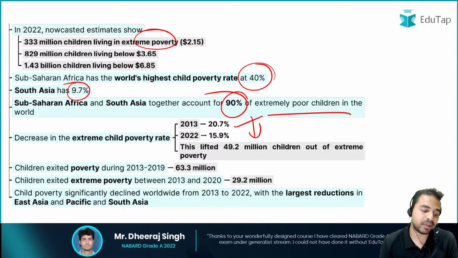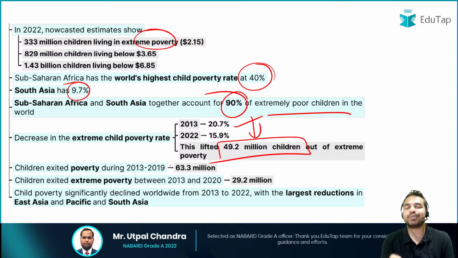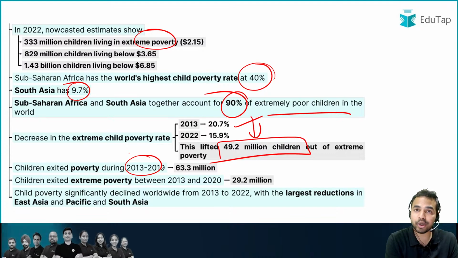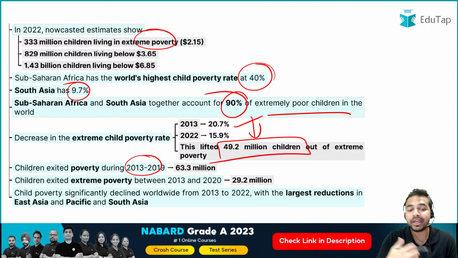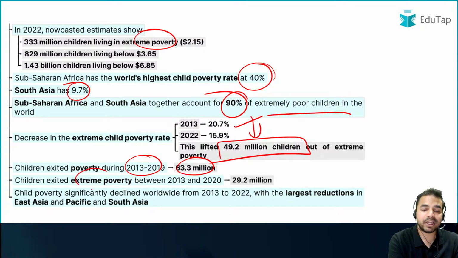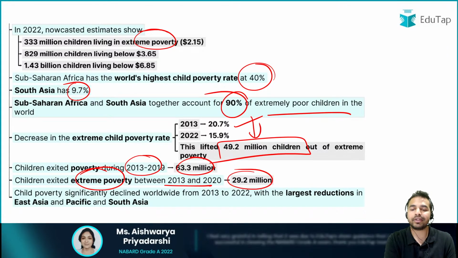If this question is asked in the exam, the right answer will be 49.2 million children as per this particular report which has been released. जब हम बात करते हैं 2013 टू 2019 की, तो उतने चिल्ड्रन जिन्होंने एग्जिट किया है इस पॉवर्टी को, दैट इज 63.3 मिलियन. And when I talk about the children exiting extreme poverty between 2013 and 2020, it was 29.2 million.